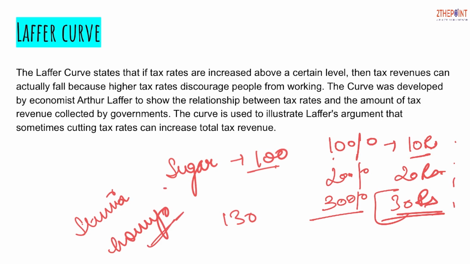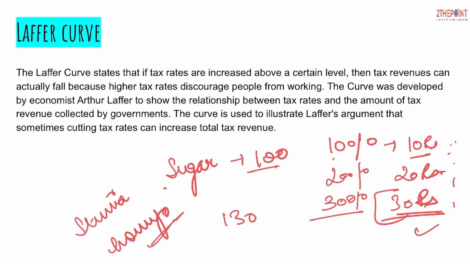So what will happen? The government initially thought that if we increase the tax rate, there will be an increase in the tax revenue, but after a point of time, if the government keeps on increasing the tax rate, it will lose the tax revenue altogether. Why? Because the customer will altogether stop consuming the sugar, or the sugar manufacturer would be demotivated to produce the sugar because of the increase in tax rate.